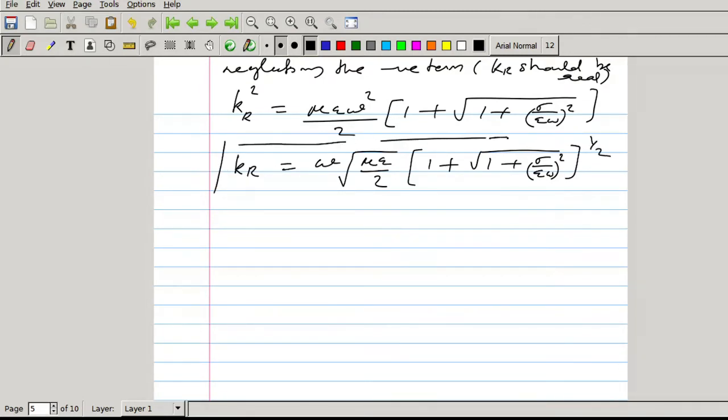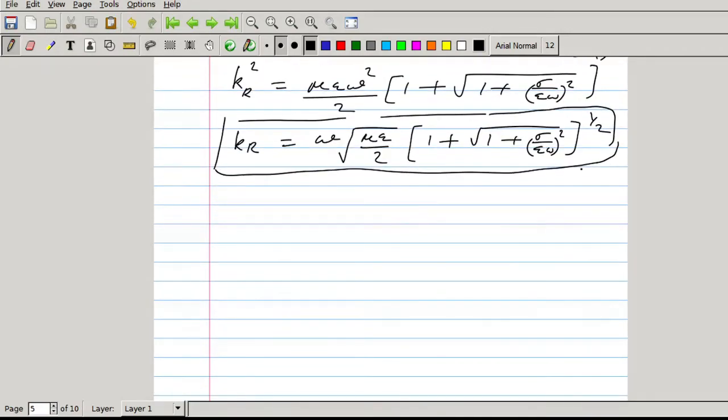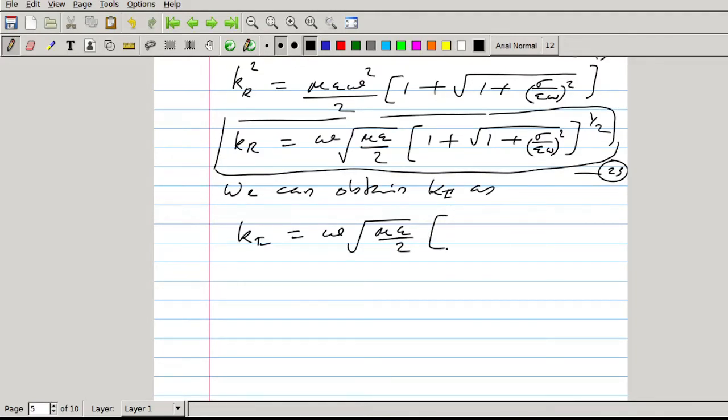So this is the real part of the wave vector, and I can give it equation 23. In a similar way, we can obtain the imaginary part ki as ki equal to omega into square root of mu epsilon by 2 into minus 1 plus square root of 1 plus sigma by epsilon omega the whole square, the whole raised to 1 by 2.